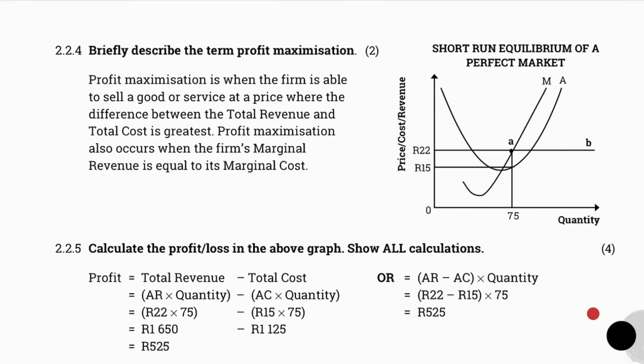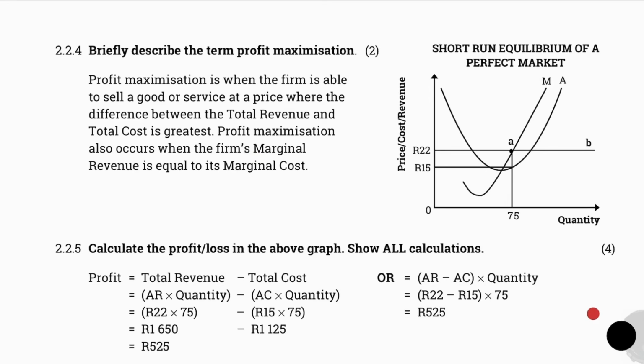The next question says, briefly describe the term profit maximization for 2 marks. Profit maximization is when the firm is able to sell a good or service at a price where the difference between the total revenue and total cost is the greatest. Alternatively, you could also have said, profit maximization occurs when the firm's marginal revenue is equal to its marginal costs.